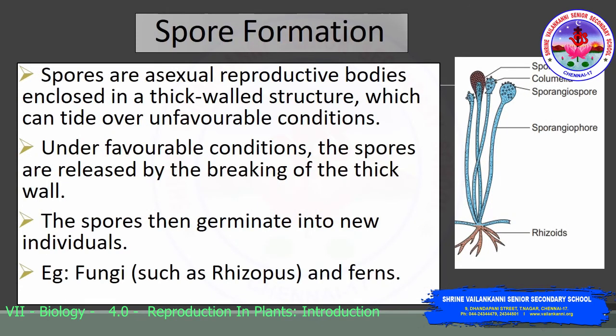The last method of asexual reproduction is spore formation. Spores are asexual reproductive bodies which are enclosed in a thick wall structure which is called as the sporangium. This can tide over unfavorable conditions. When the favorable condition returns, the spores are released by the breaking of the thick wall of the sporangium. The spores then germinate and give rise to new individuals. Examples of organisms which show this type of asexual reproduction are fungi such as Rhizopus, and ferns.